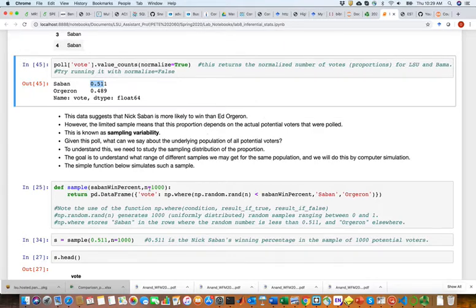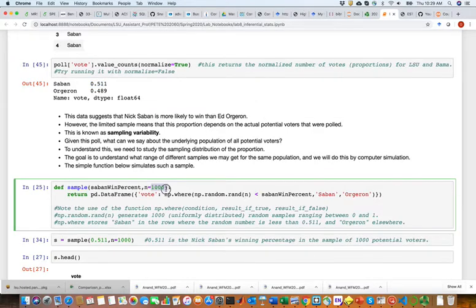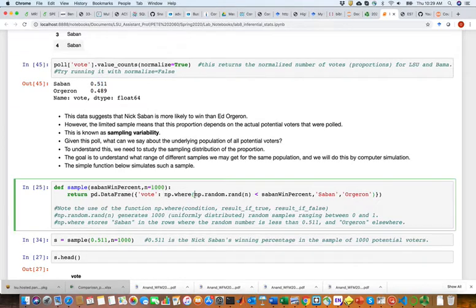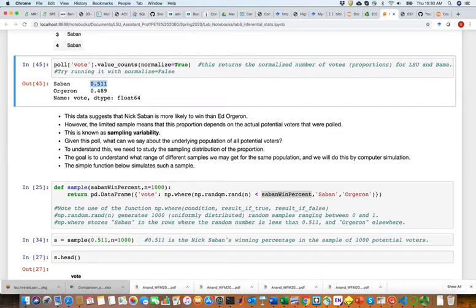We're going to simulate 1,000 of these kinds of polls using Nick Saban's win percentage, which is 51.1. So we're creating random numbers between 0 and 1, and anyone that's less than 51.1%, which is Nick Saban's winning percentage, will be voting for Nick Saban.